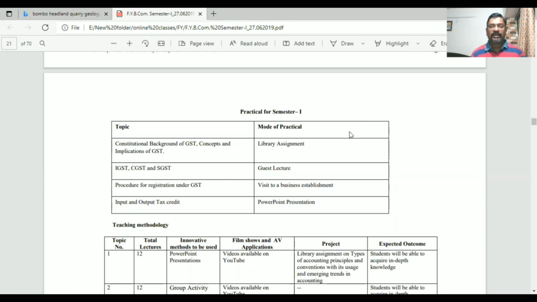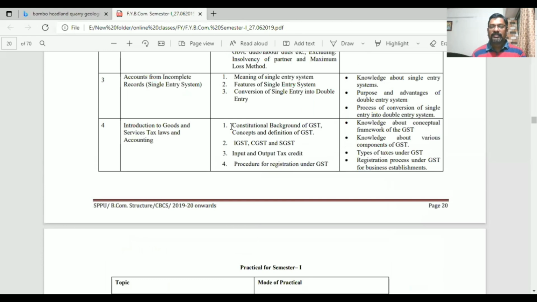Under this project, we are not only covering these four topics, we have covered other topics as well. There are around 10 modules of GST as per the ICAI, the Institute of Chartered Accountants syllabus.